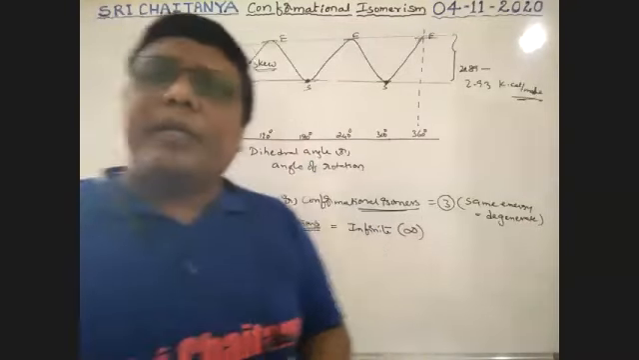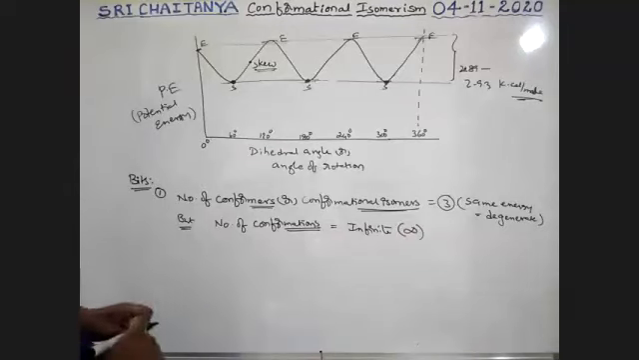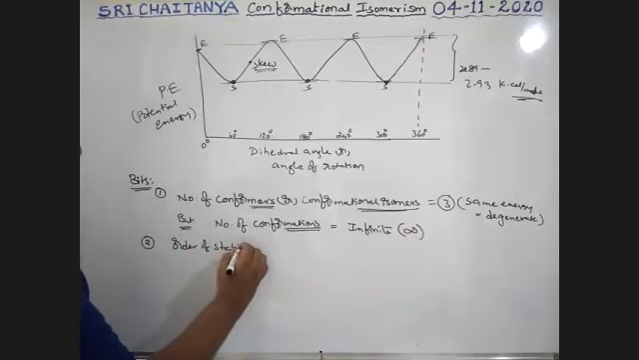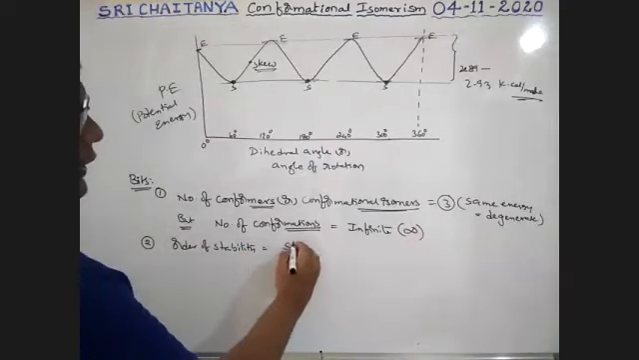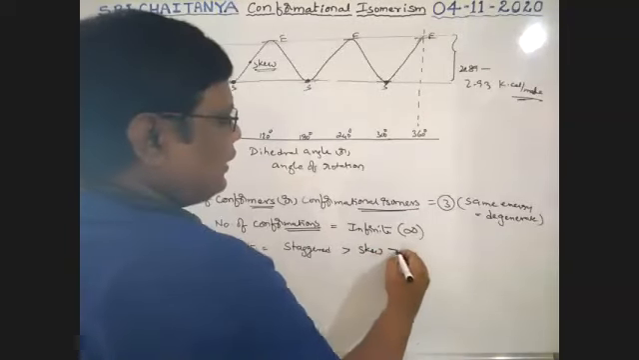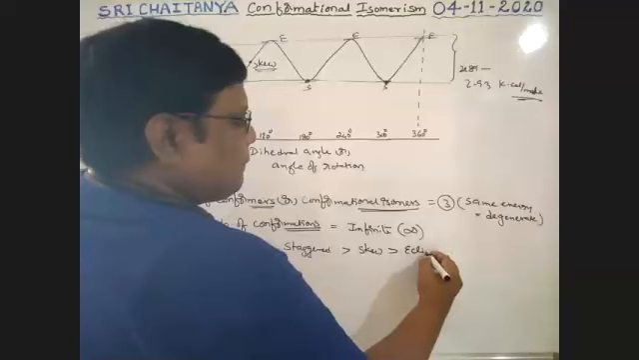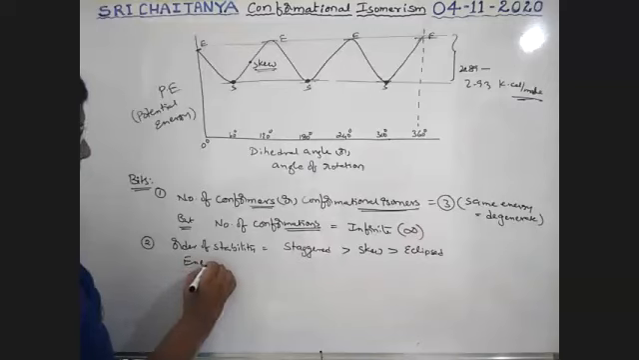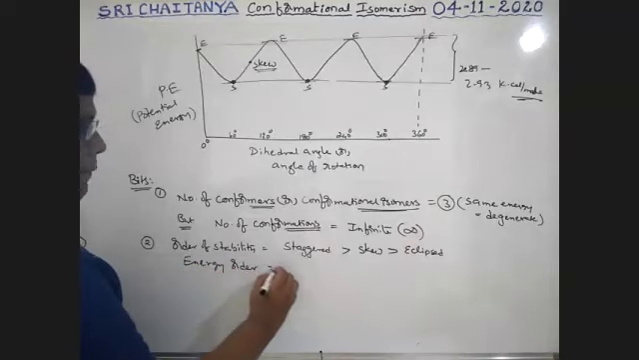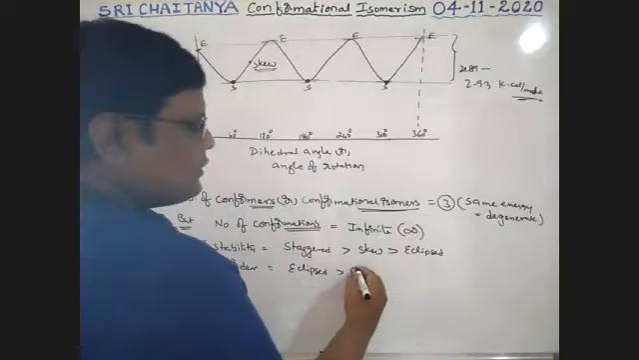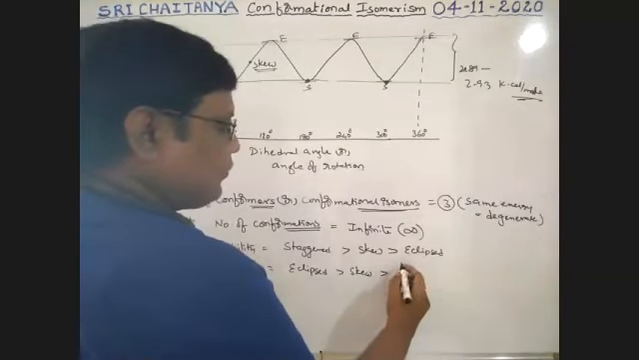Number of skew forms possible. Next, second one. Order of stability is staggered greater than skew greater than eclipse. Next, energy order is the reverse: eclipse greater than skew greater than staggered.